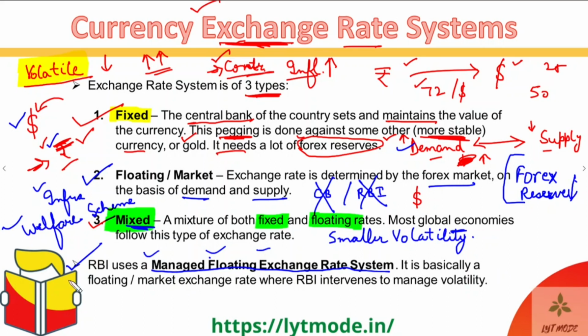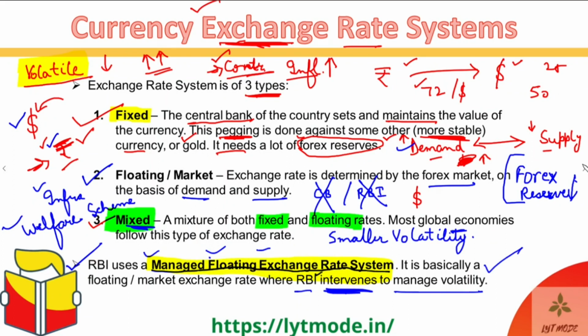It is basically a floating, market exchange rate system where the RBI intervenes to manage volatility. Small differences they don't try to intervene in, but when the market volatility starts rising, the RBI steps in to manage this exchange rate system. So that is all about our currency exchange rate systems in the world, and you have to remember this one.